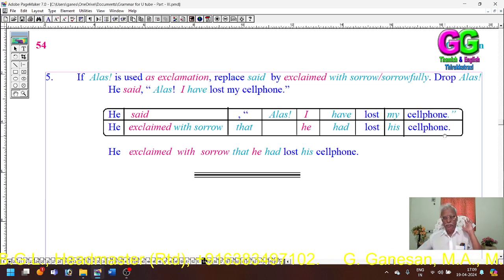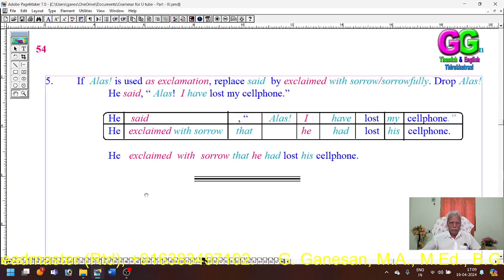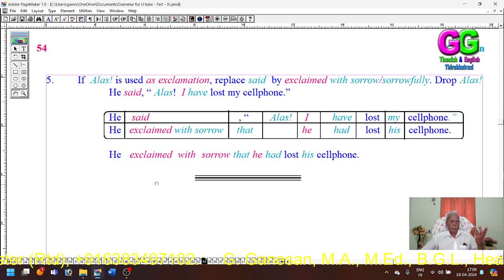Then there is no word to be changed. That's all. Instead of sorrow, you can use any suitable words referring to sorrow, like sorrowfully, wearily.